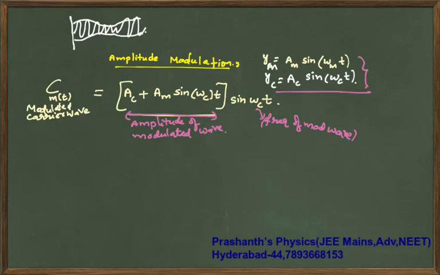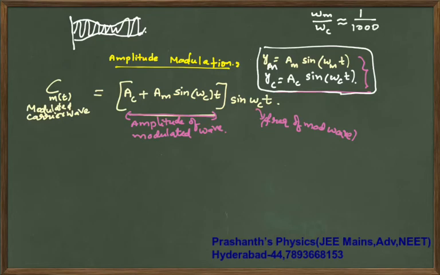So you cannot do superposition. That problem we will sort out by writing the equation like this. And usually omega of message signal by omega of carrier signal will be in the ratio of some 1 by 1000. That means it is very big, so you cannot just do superposition, you will write it like this.